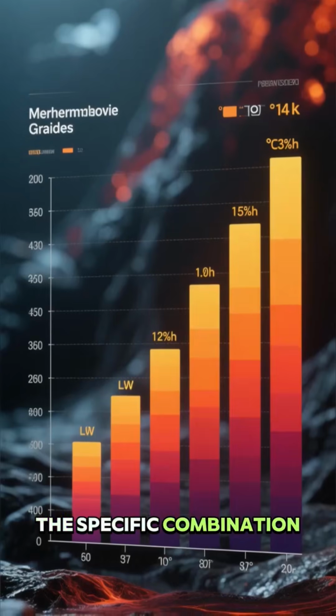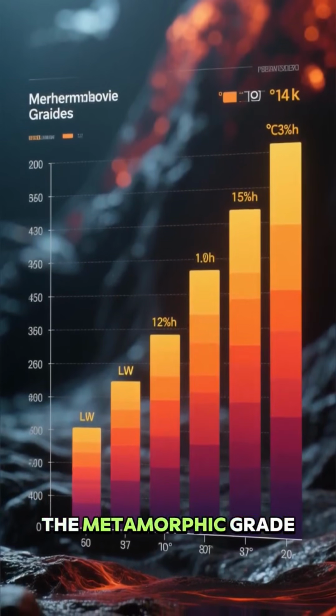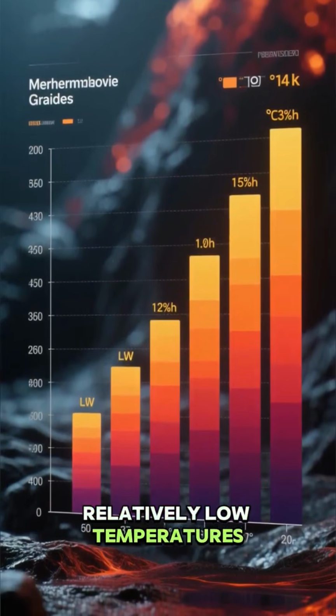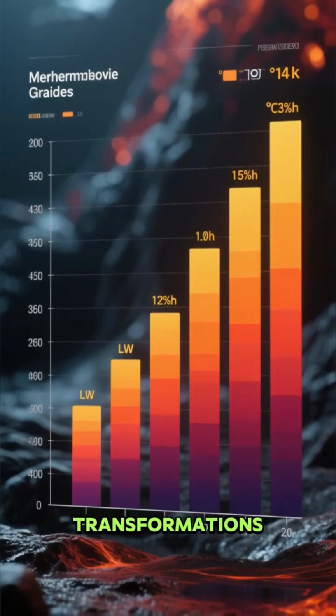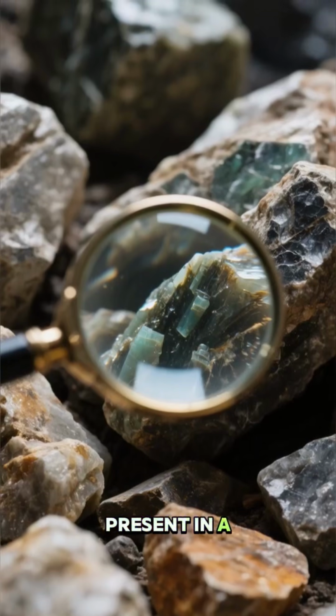The specific combination and intensity of these agents define what we call the metamorphic grade, from low-grade changes at relatively low temperatures and pressures to high-grade transformations under extreme conditions. By studying the minerals present in a metamorphic rock,